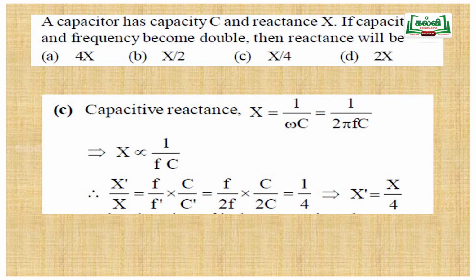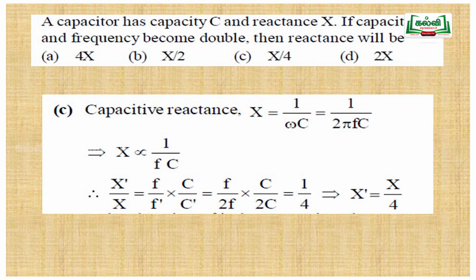So we know that if the capacitance is doubled, since the reactance Xc is equal to 1 by omega C, it is inversely proportional to the capacitance. If capacitance is increased, what happens to the reactance? Reactance will decrease. So the option will be B or C.